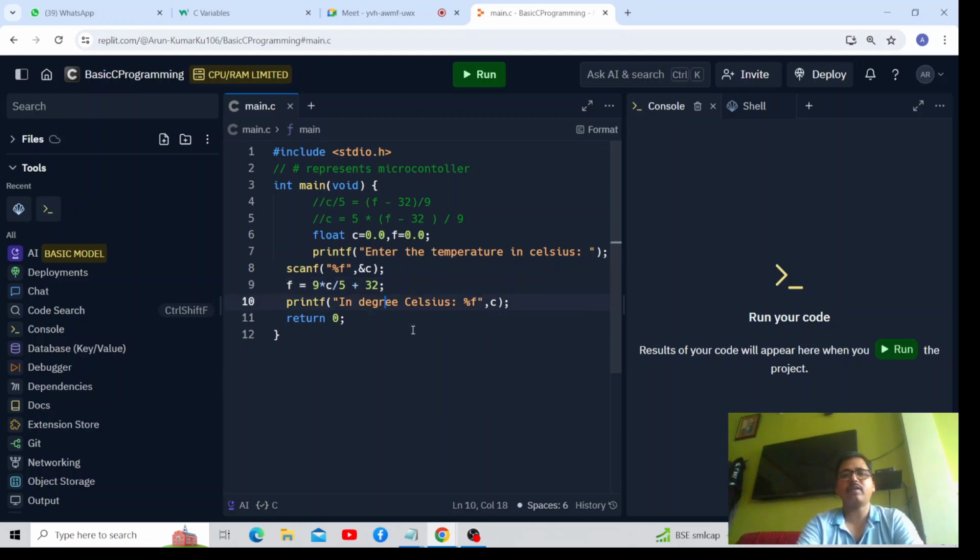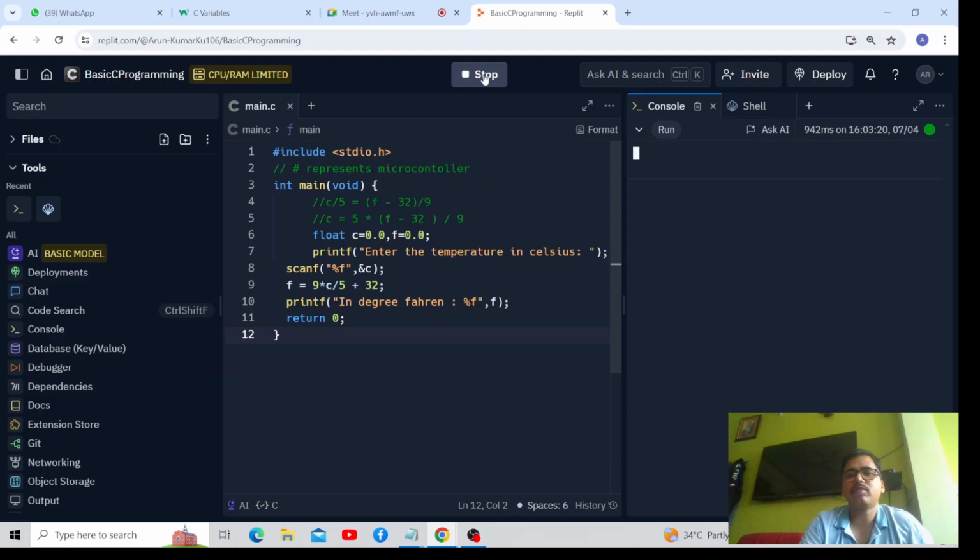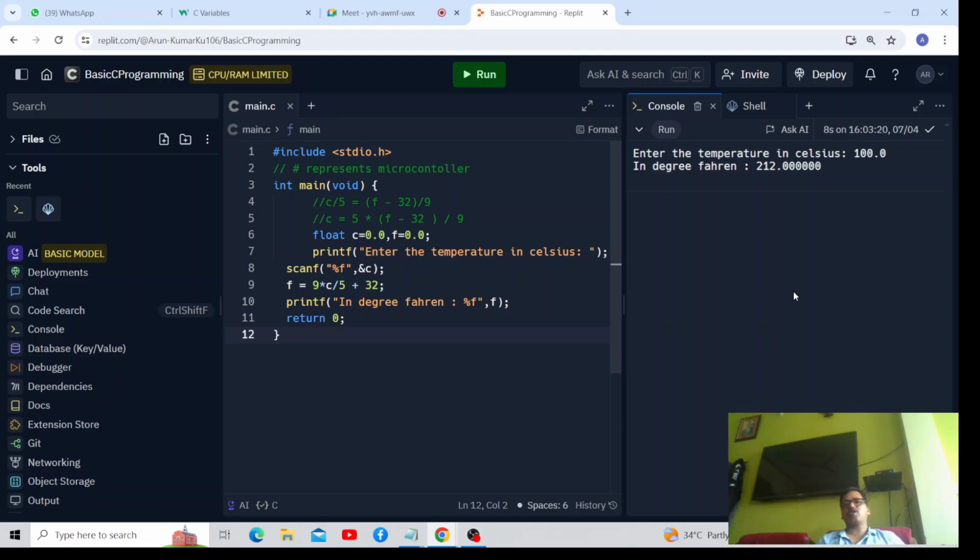And here you can write the temperature in degree Fahrenheit is F. Any doubt, then please tell. If you run this code, enter the temperature in Celsius. Suppose you have entered 100, and now you can see the temperature in degree Fahrenheit is 212. Any doubt, Ayush? No, sir.